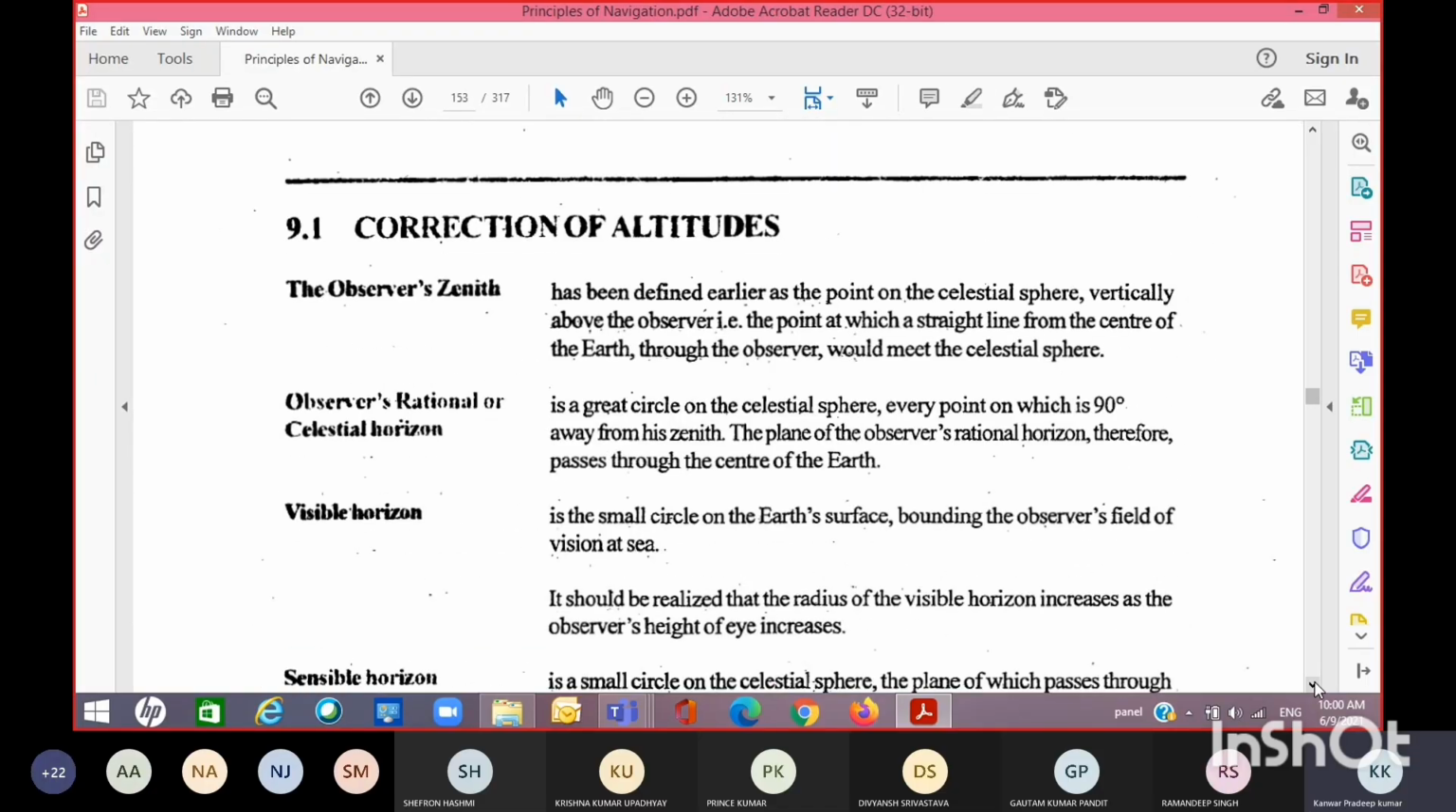So now we will take a short break. If you have any questions on sextant and error, we will discuss after the break. Otherwise I will go straight on to the altitude and its corrections.